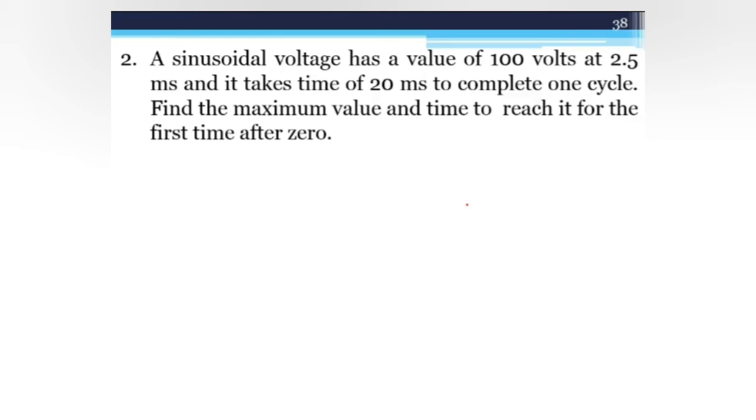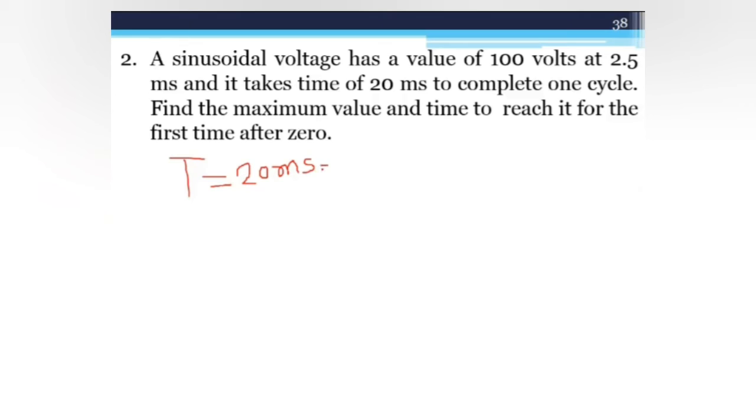Second example, a sinusoidal voltage has a value of 100 volt at 2.5 millisecond, and it takes a time of 20 millisecond to complete one cycle. Find the maximum value and the time to reach it for the first time after 0. So in this example, the T is given as 20 millisecond.